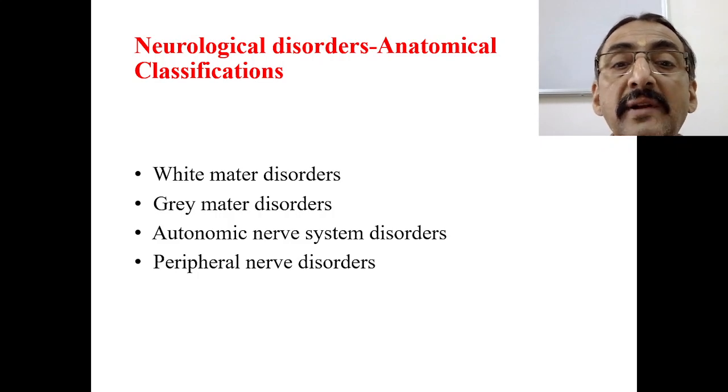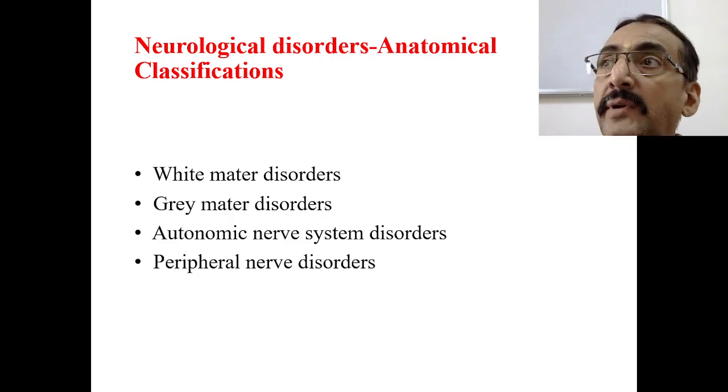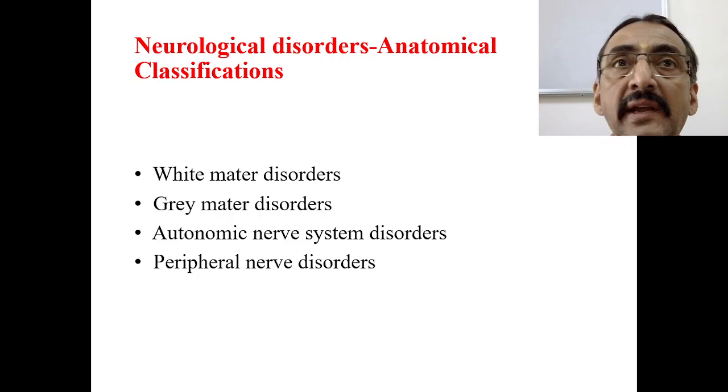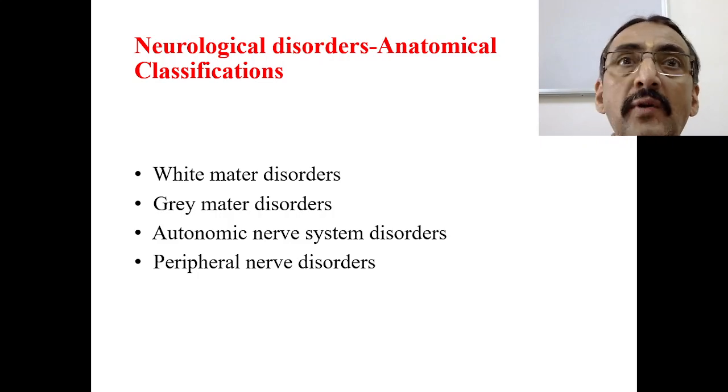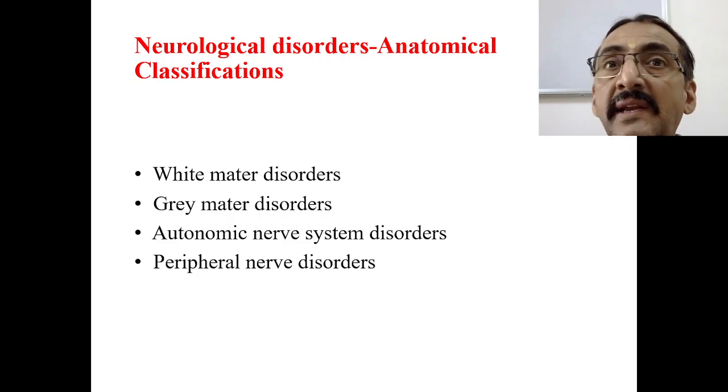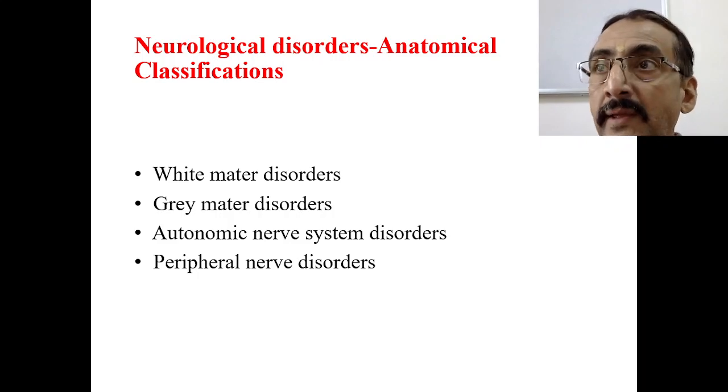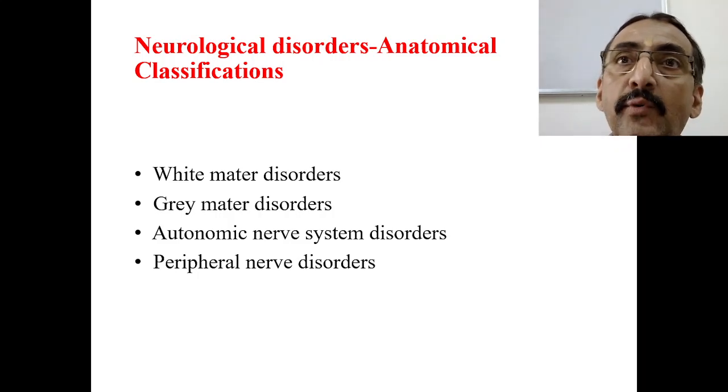The third one is autonomic nervous system disorder. The autonomic nervous system includes two things, sympathetic and parasympathetic. Both are also called visceral motor fibers. That means the sympathetic and parasympathetic systems never carry the function of sensation. They are purely motor, visceral motor. Visceral means organs.